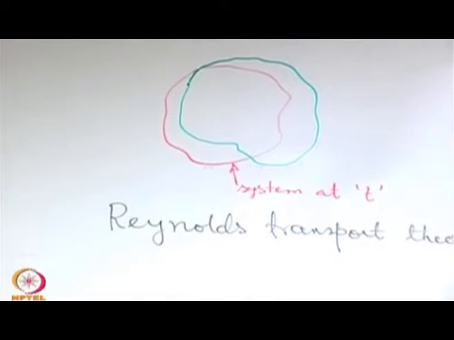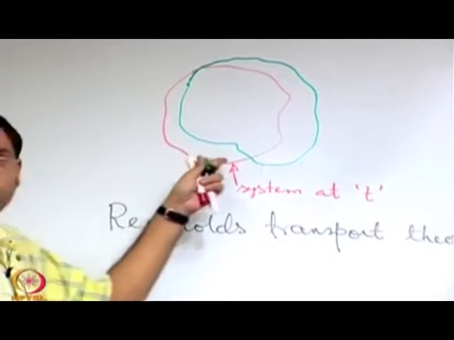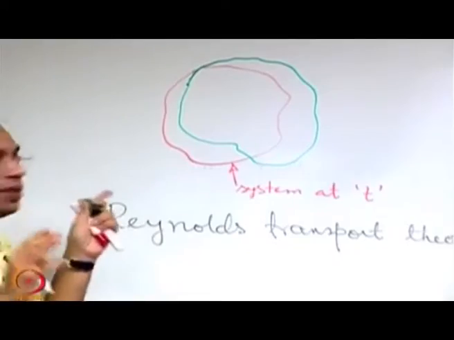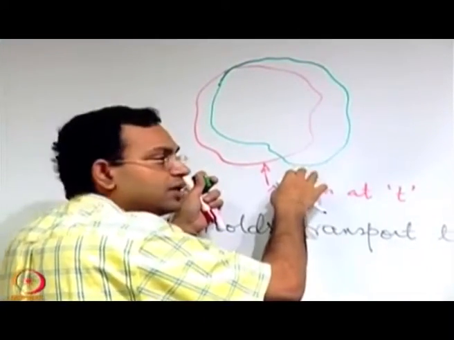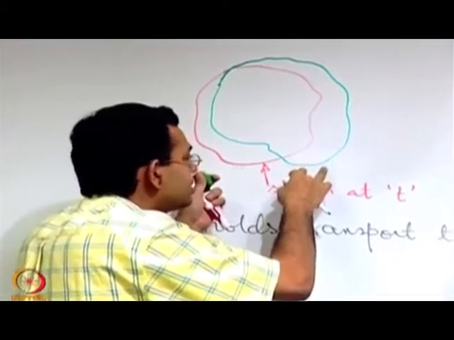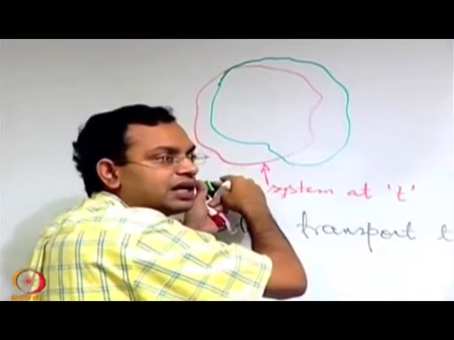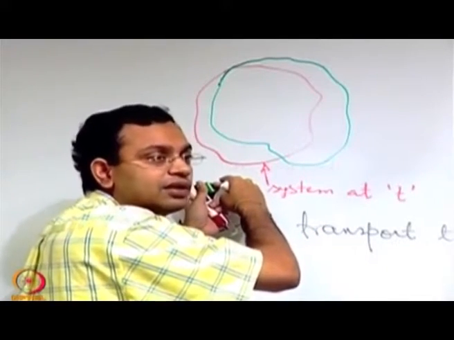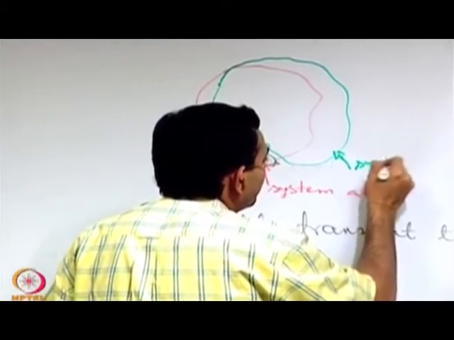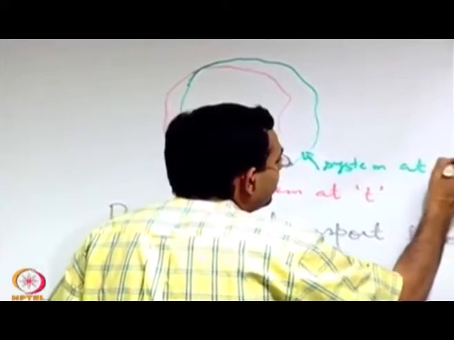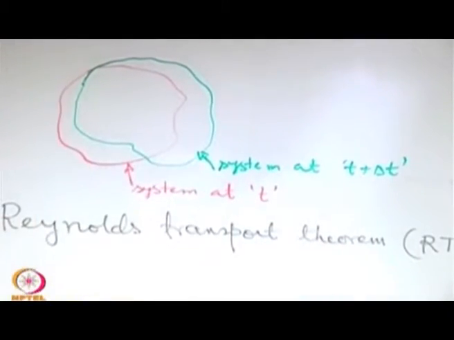So, this we call the system boundary at time t plus delta t, keeping in mind delta t is very small.